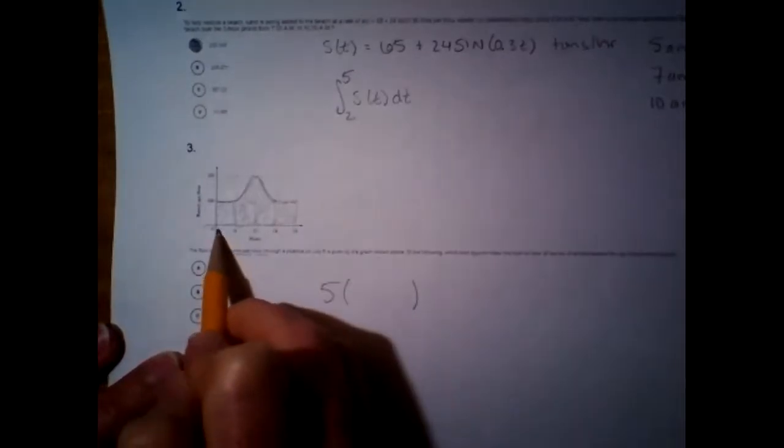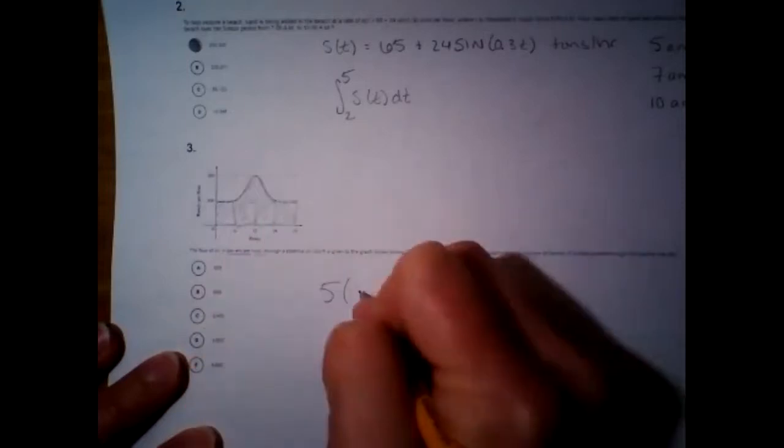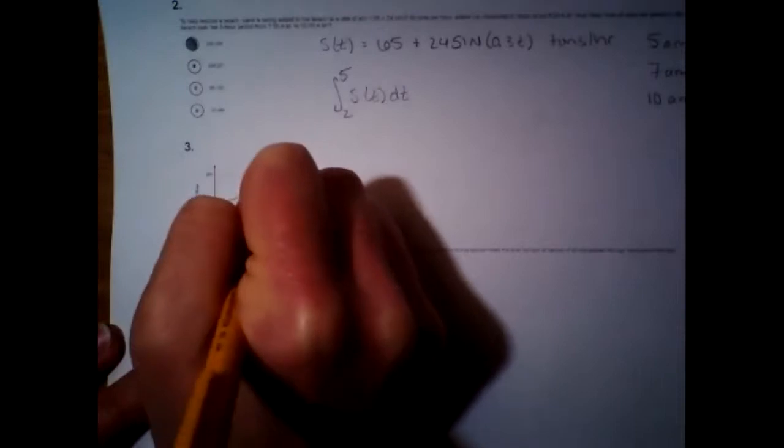Then I have to multiply that by how much they're each worth. I know this is super tiny, but we're counting by 6 on the x-axis, so this dimension is 6, and then 100 on the y-axis. So each box is worth 600. Each of these is 600, and the half ones are 300. And you're just adding that all up, and it's going to end up being roughly 3,000. So that one is D. It's just the area under the graph, the accumulated amount of oil.